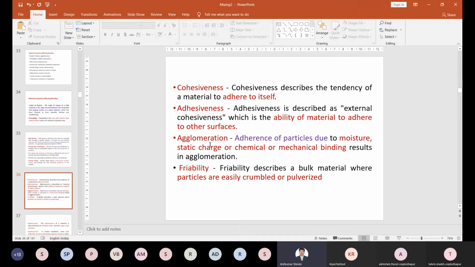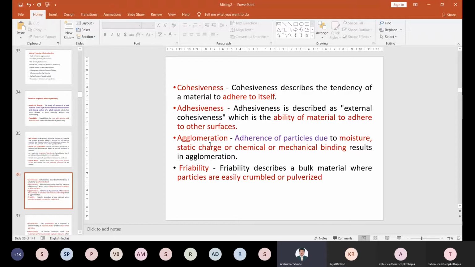Okay. Then agglomeration. Agglomeration is a process in which, agglomeration means there is a coagulation of some of the particles. Small particles come together to form a larger particle, right? How is it possible? The smaller particles come together and form a larger particle. This process is called agglomeration.